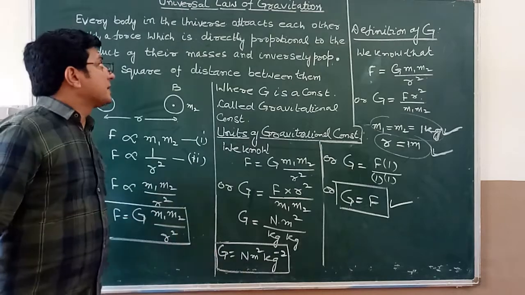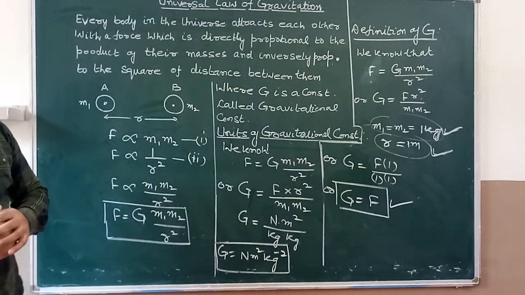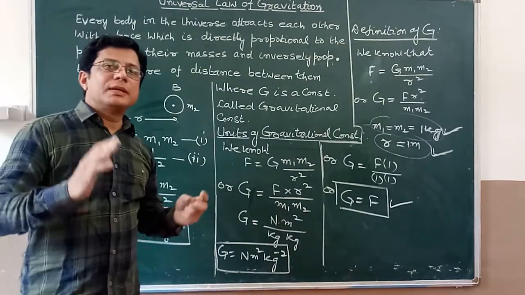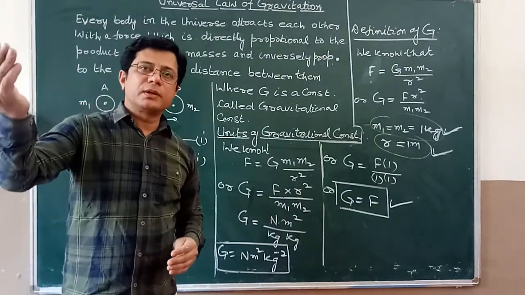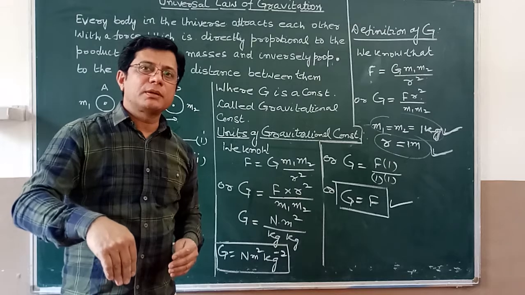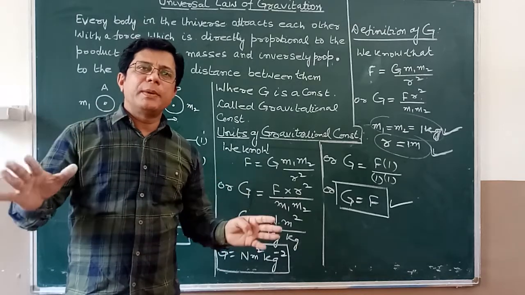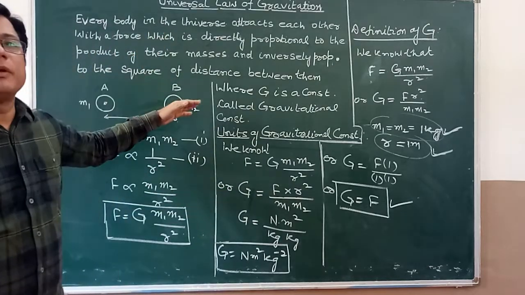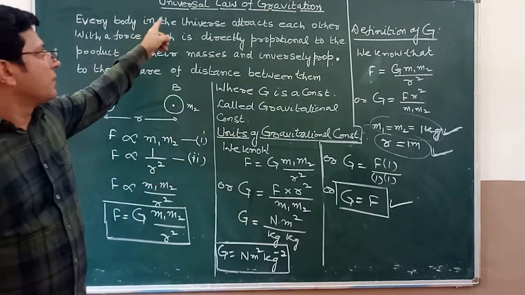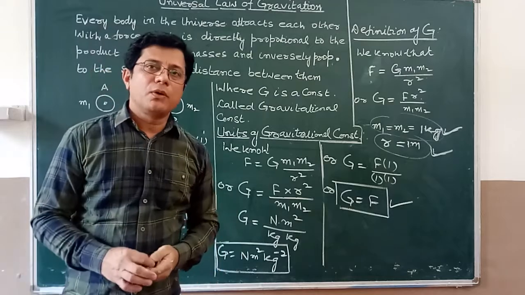Many times a question comes: why is this law known as the universal law of gravitation? Because this law is applicable everywhere. On the surface of Earth, below the surface of Earth, anywhere, on any planet, in any star, this law is applicable everywhere. So this law is known as the universal law of gravitation.